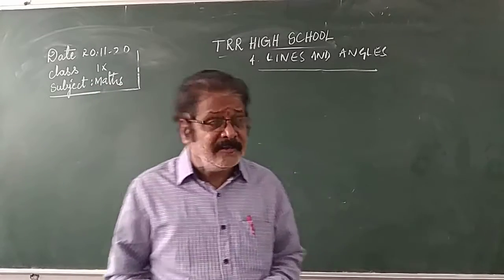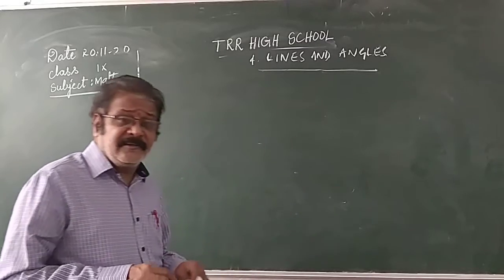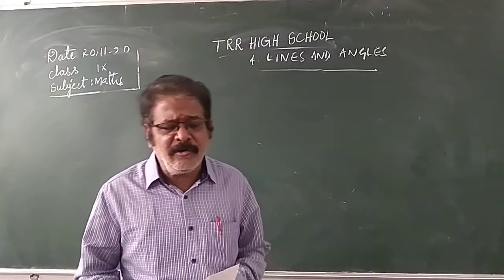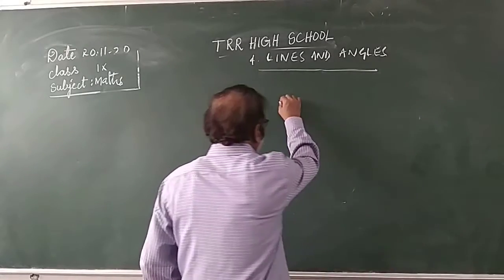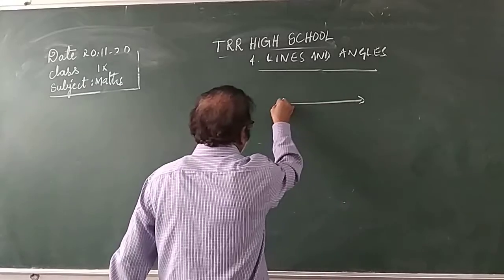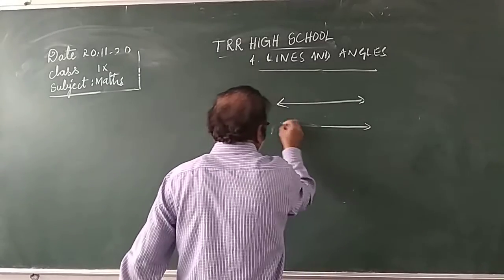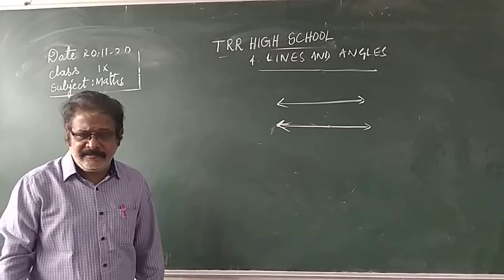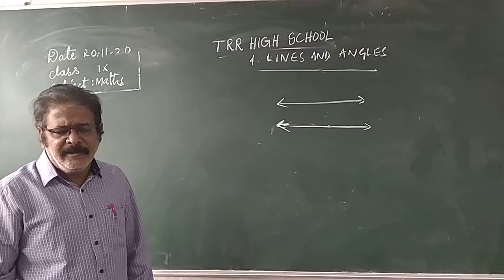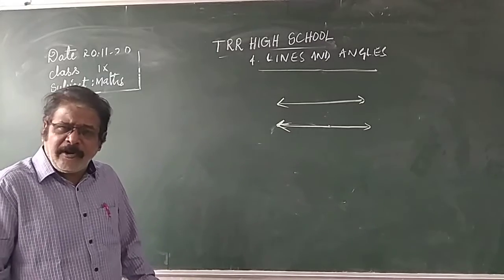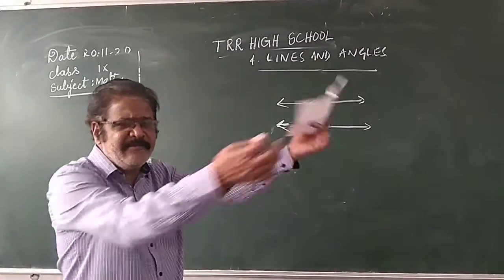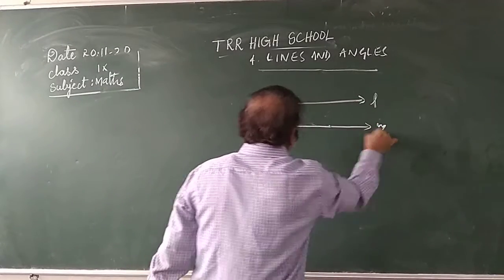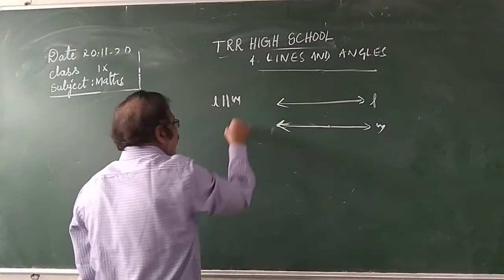In this class, in lines and angles, when are two lines said to be parallel? Two lines are said to be parallel if they don't have a common point. How can we say that these two lines are parallel? Because they are not having any common point. If two lines do not have any common point, they are called parallel lines. Parallel lines never meet. So we can say that L is parallel to M.